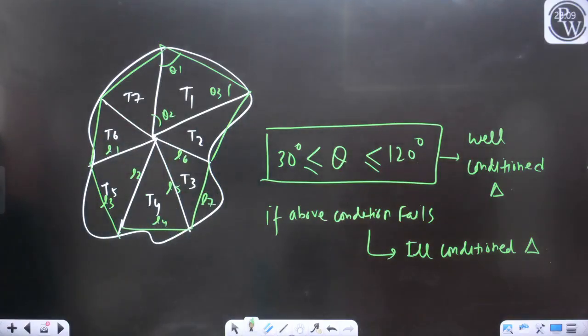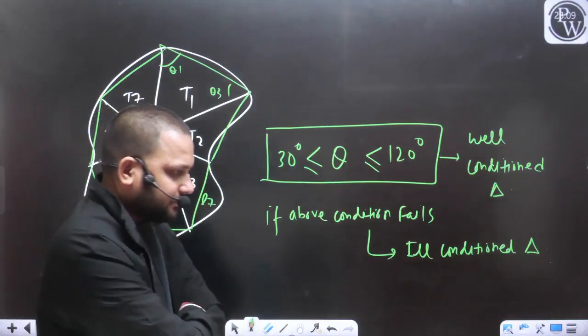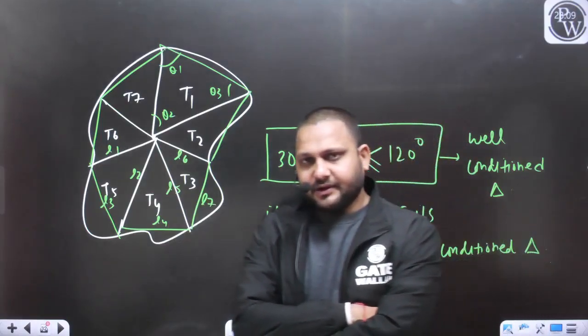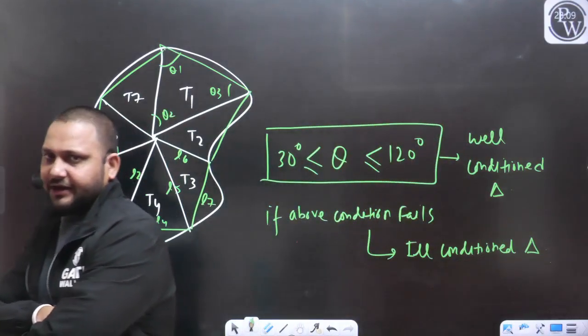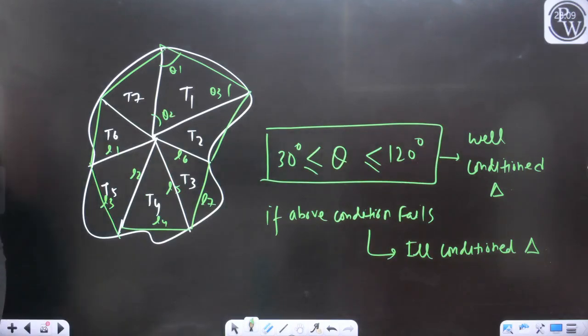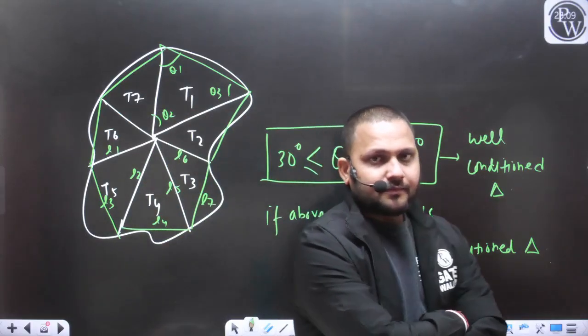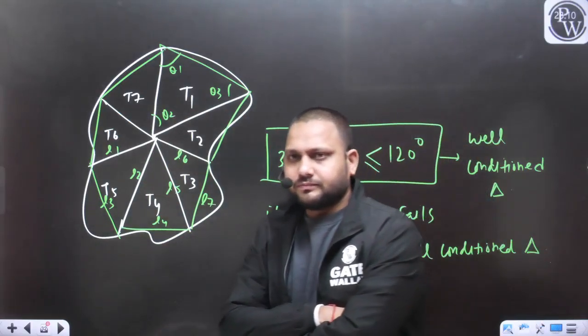I hope this point is also clear to everyone. So if anyone has any doubt, any query related to the triangulation or the condition of the triangulation, you can ask your doubt, you can ask your query. Are all the points clear till now?